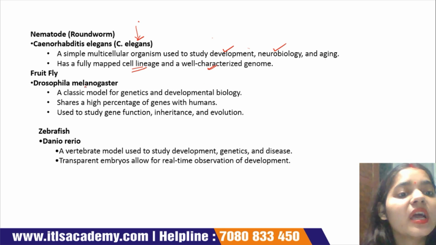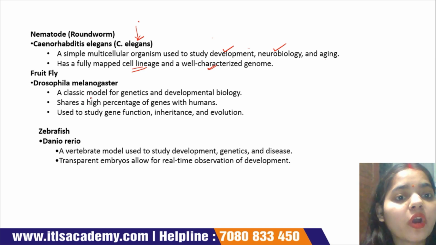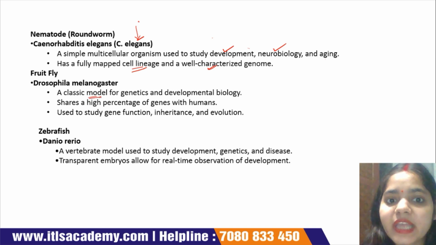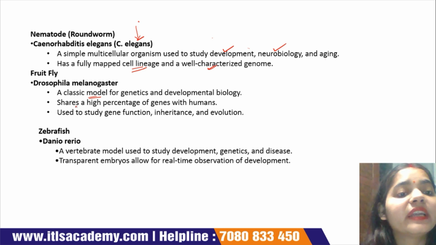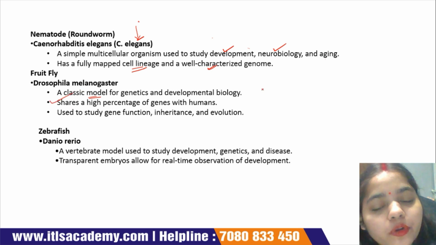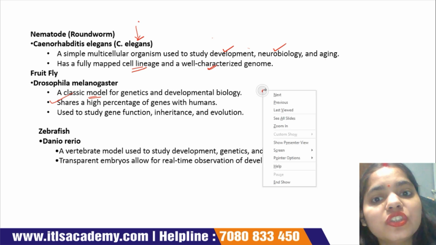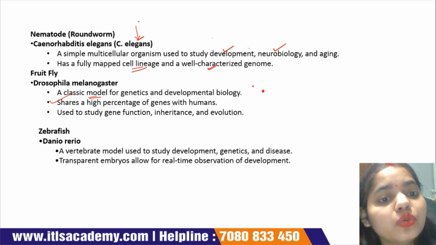Okay, next is Drosophila. This Drosophila is a classical model organism for genetics and developmental biology, and it also shares a high percentage of genes with humans. The genome of Drosophila has a high percentage of similarity with the human genome. That's why Drosophila is used to study gene function, inheritance, and evolution patterns.